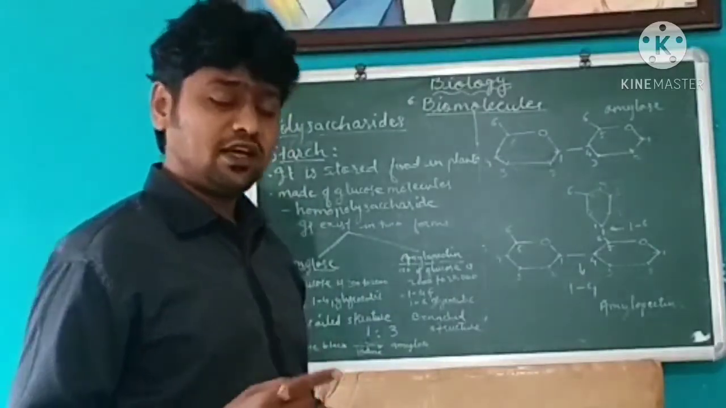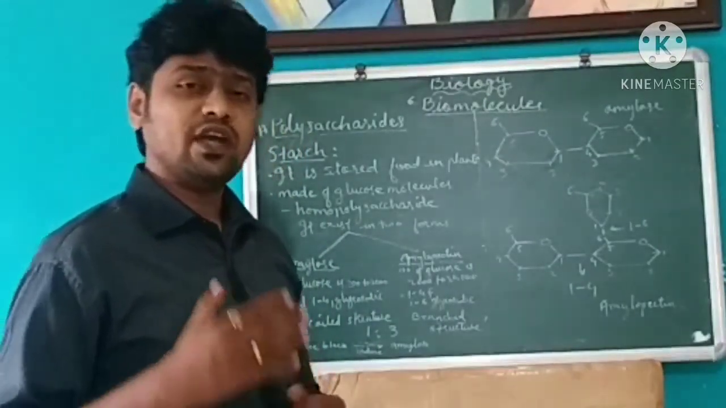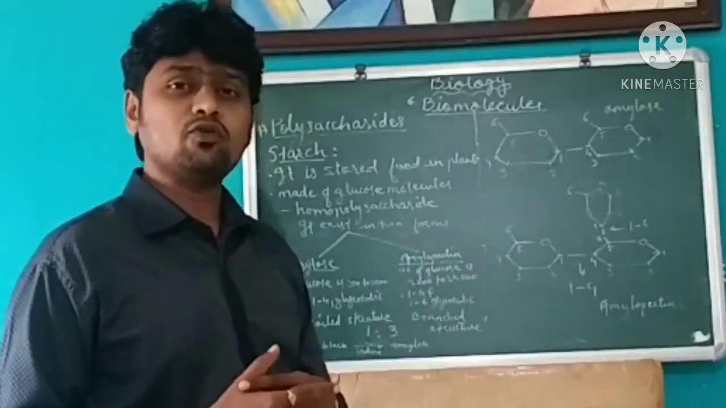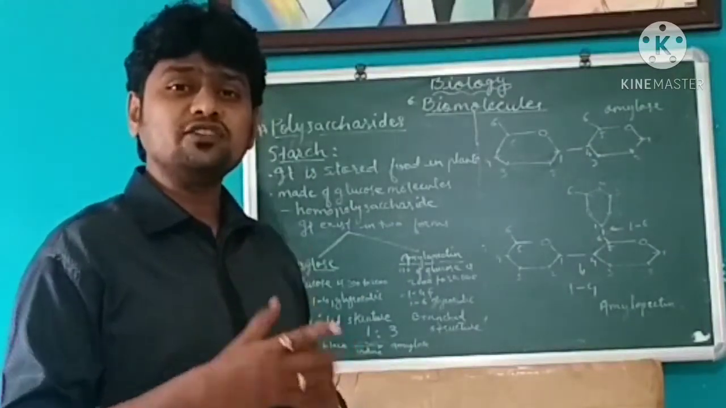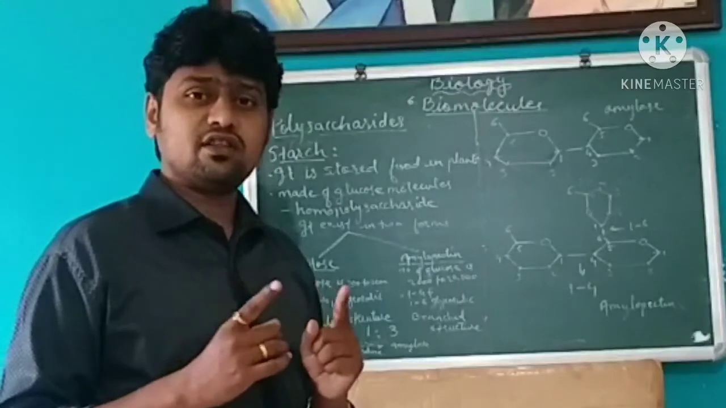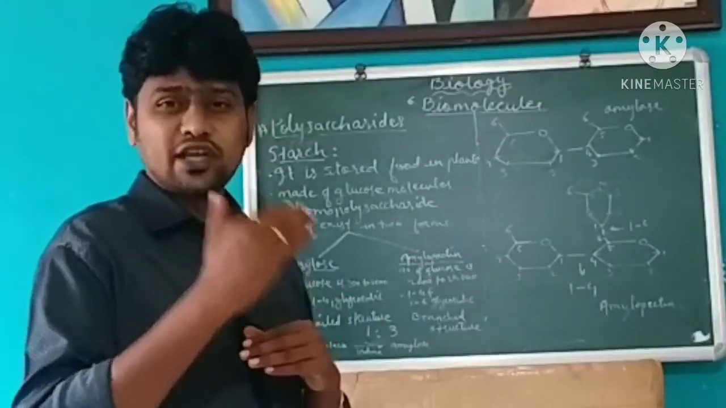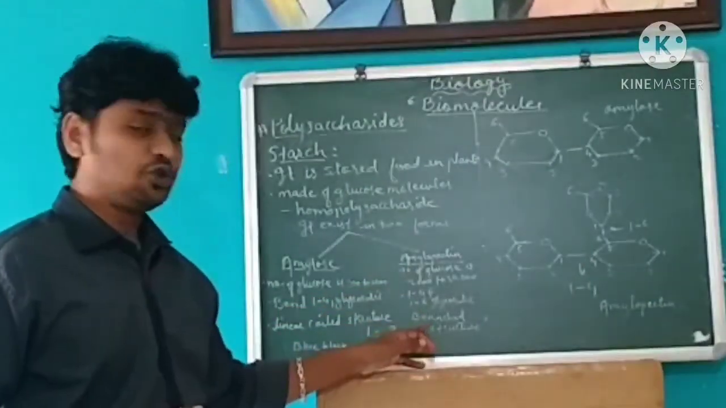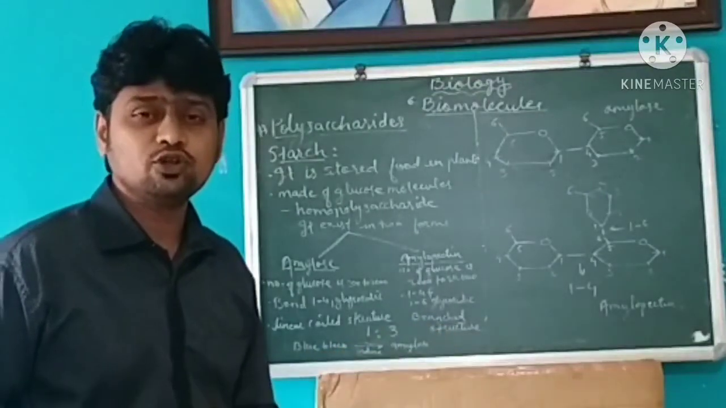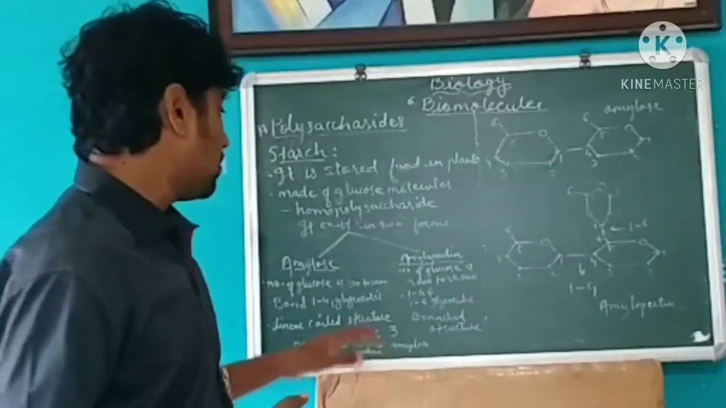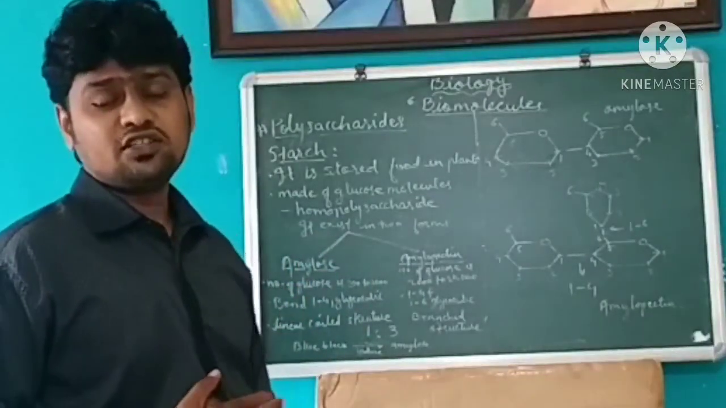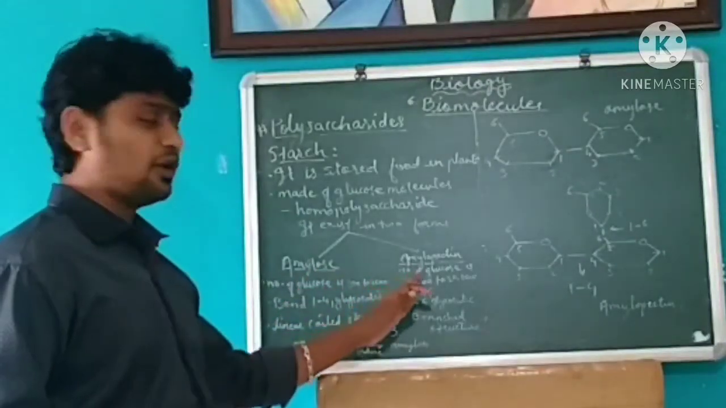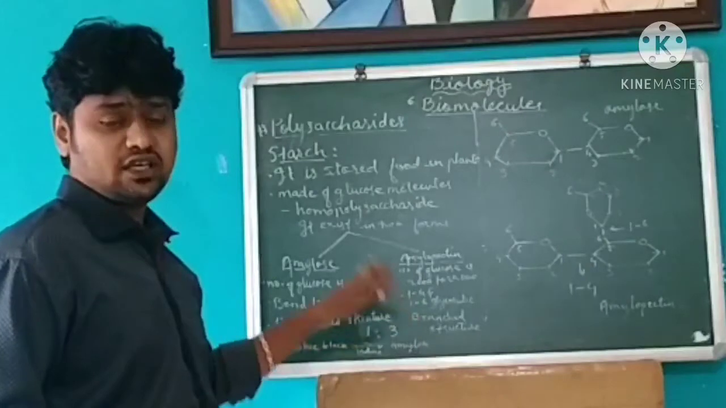As I just told you, whenever we talk about the 1,4 glycosidic bond, it is a linear structure. But when we talk about the 1,6 glycosidic bond, it starts forming branches. Whenever glucose molecules form the 1,6 glycosidic bond, it starts forming branches, and that is why amylopectin shows a branched structure. Amylose and amylopectin are present in the ratio of 1:3 in starch.